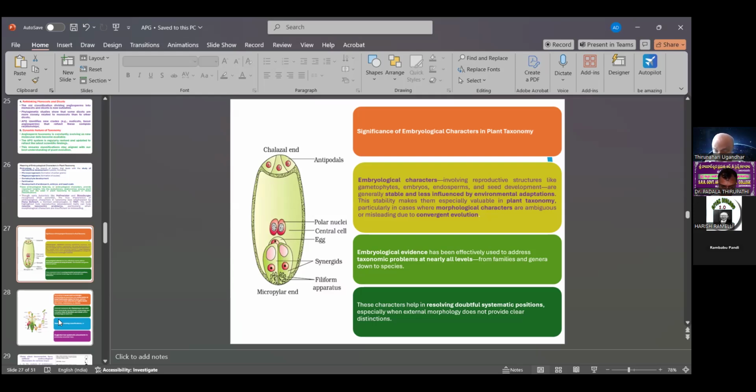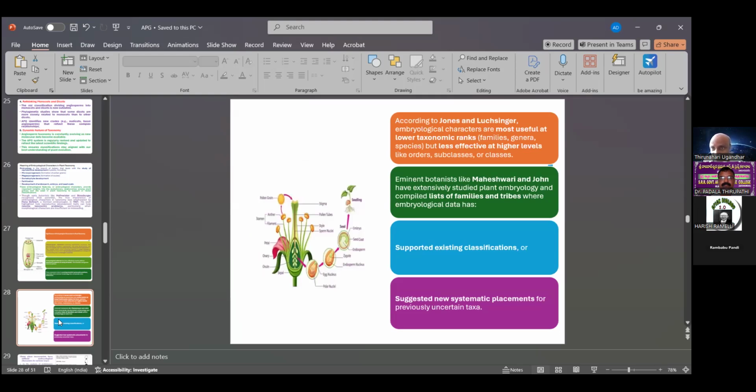Embryological characters are most useful at the lower taxonomic ranks of families, genera, and species, but less effective at higher levels like orders, subclasses, and classes, which are based on the life cycle of angiospermic plants.